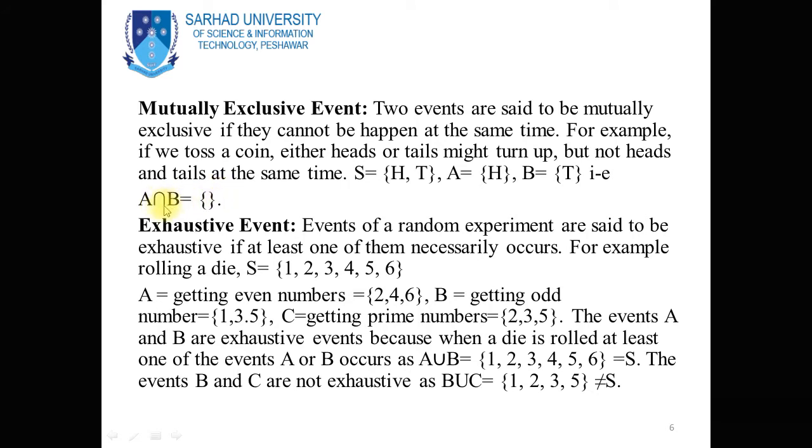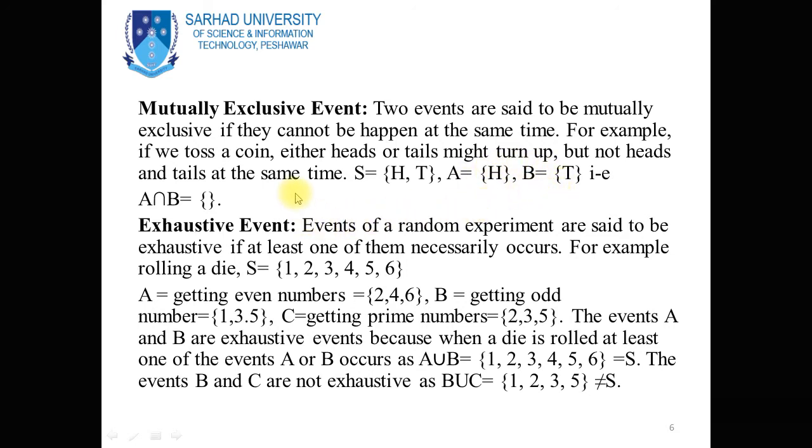So in this case, A and B are mutually exclusive events. Two events are said to be mutually exclusive if they cannot happen at the same time. It means that two events which do not contain any common outcome are called mutually exclusive events.